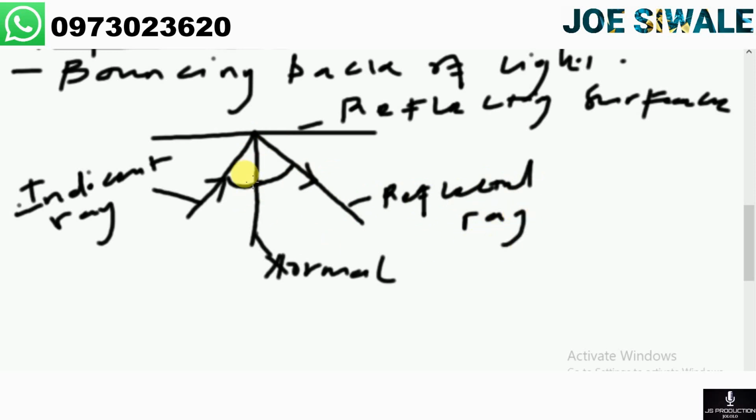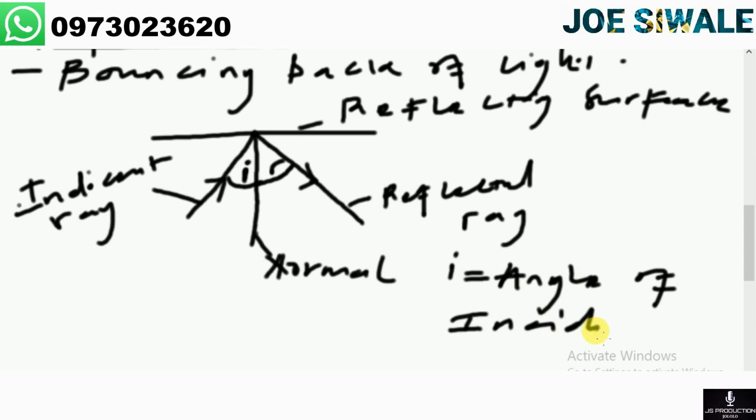Then we have angles here, so I can represent them by I and R. Here I stands for the angle of incidence. Then the R is referred to as the angle of refraction.